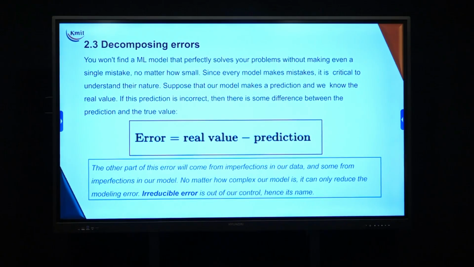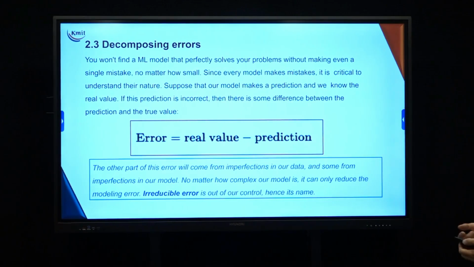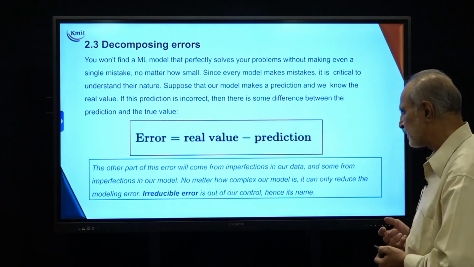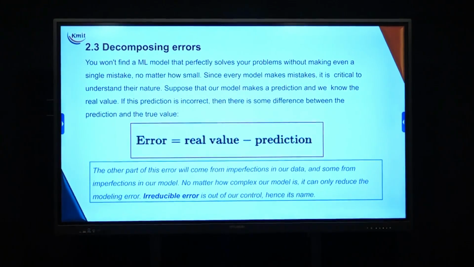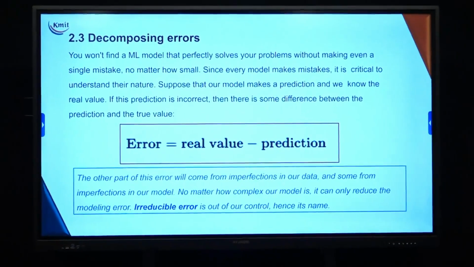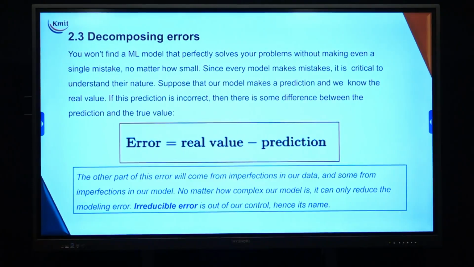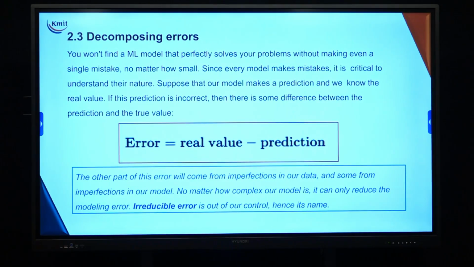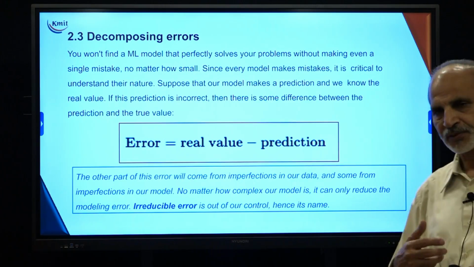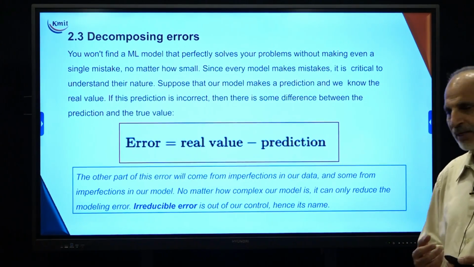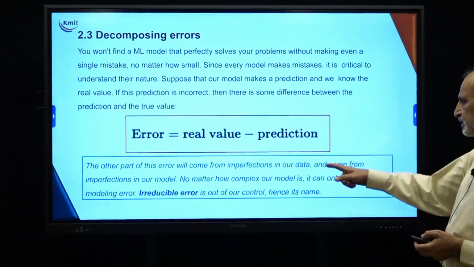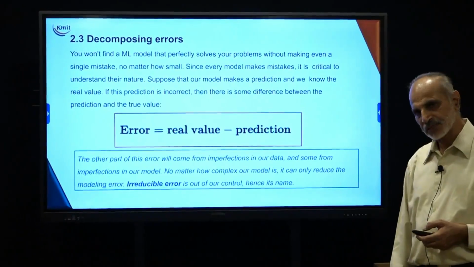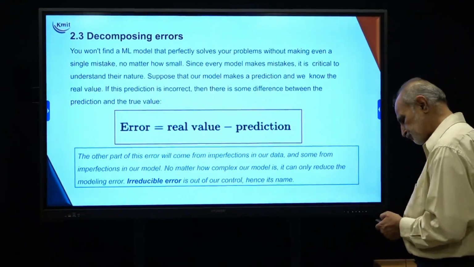So irreducible error is out of our control. I am using a term called irreducible. Irreducible means the error which cannot be reduced. For example, the error that arose because of the imperfection in the data, or because of the imperfection in our model. Those kinds of errors are usually termed irreducible errors, which are beyond our control.